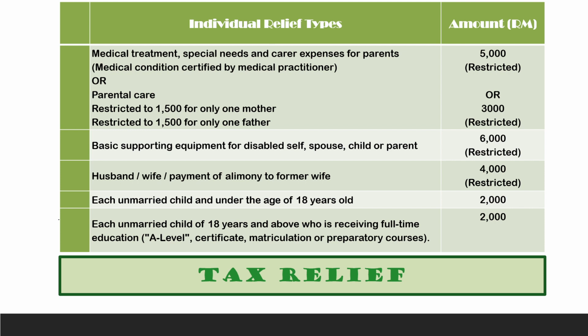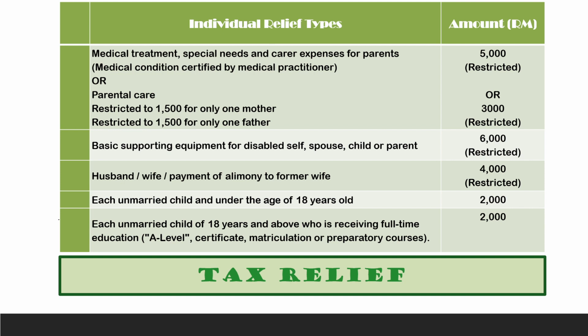Okay, with regard to the children, if the child is below 18 years old, and of course the child must be unmarried. Because sometimes if you are 17 years old and you already get married, the parents cannot claim child relief. So the conditions are the age of the child and the status of the child. The child is below 18 years old and not married, therefore you can claim 2,000 per child. The more children you have, the more you can claim.